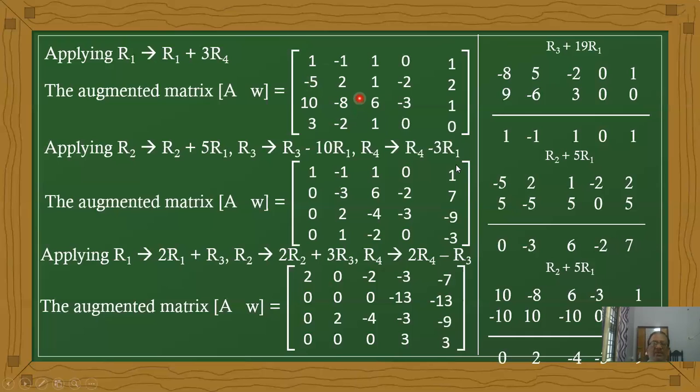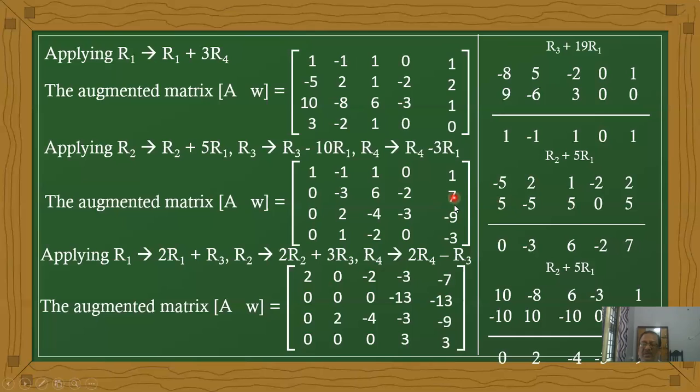Here we have the second row: minus 5, 2, 1, minus 2, 2. And 5 times the first row: 5 minus 5, 5, 0, 5. The sum becomes 0, minus 3, 6, minus 2, 7. Therefore, the second row values are 0, minus 3, 6, minus 2, 7.